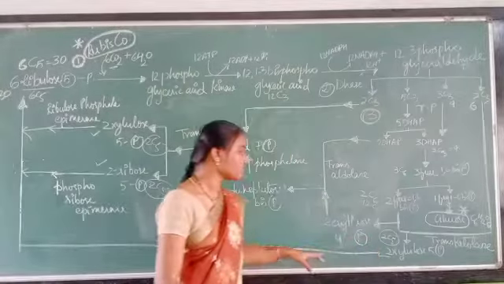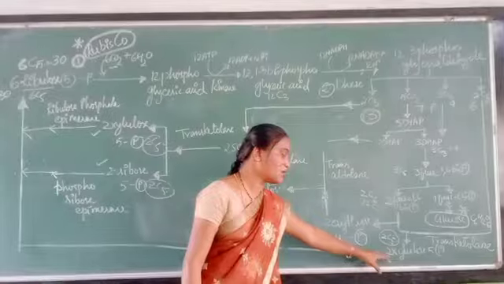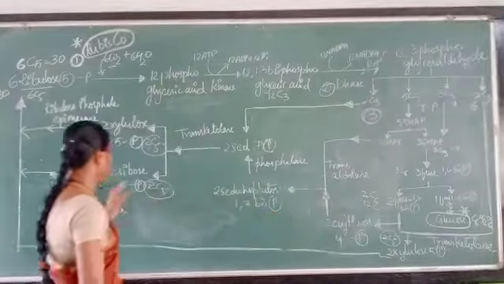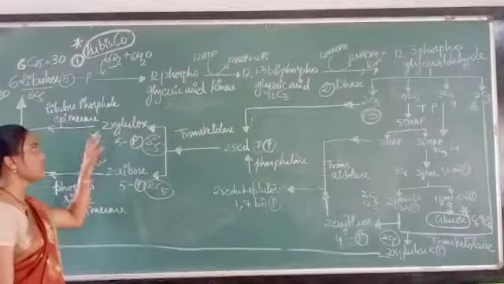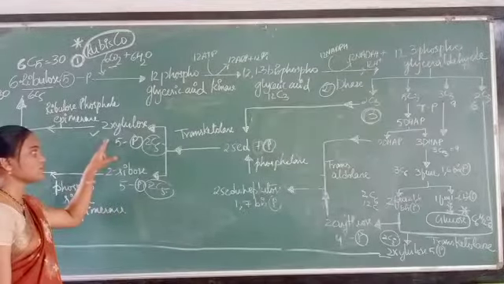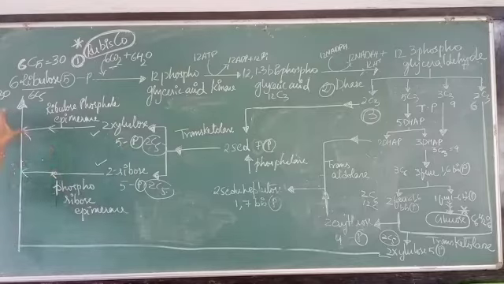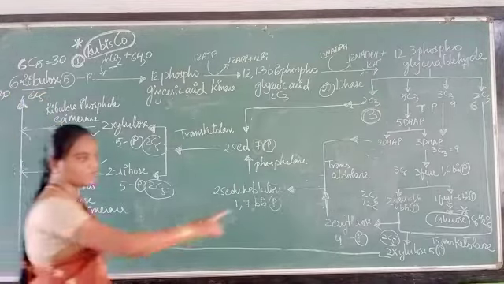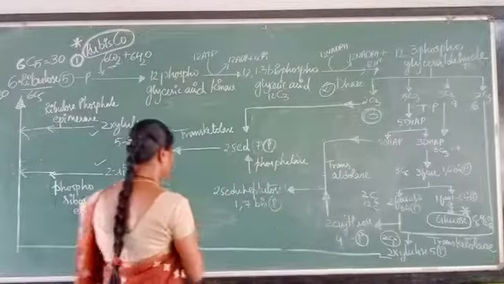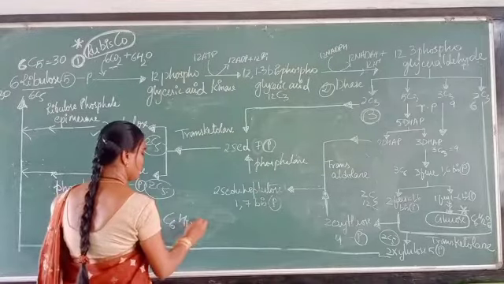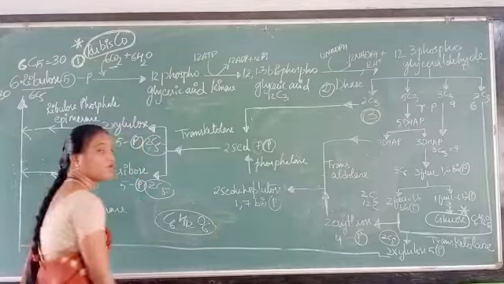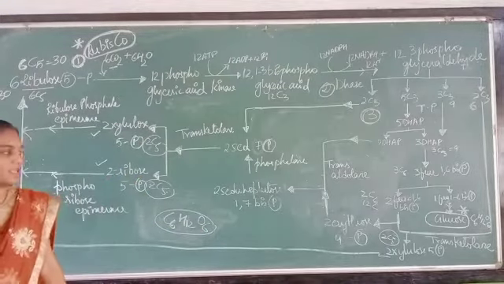At last, 2 molecules of xylulose 5-phosphate and 2 molecules of ribose 5-phosphate, and another 2 molecules of xylulose 5-phosphate are released. This 10 plus 10 plus 10 will form a C30 carbon containing molecule, that is 6 molecules of ribulose 5-phosphate. So 30 got balanced. So at last your glucose is released, that is C6H12O6. So this is how glucose is produced and plants can prepare their food.